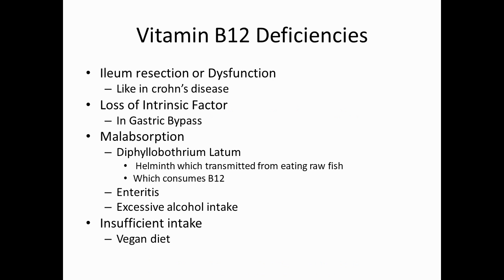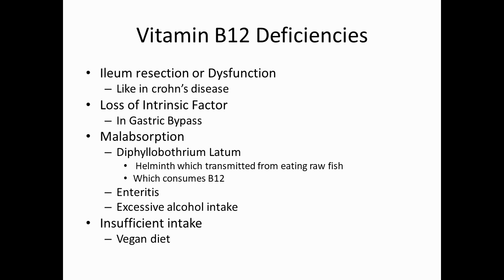So in what other ways can we develop vitamin B12 deficiency? Ileum resection and dysfunction, like in Crohn's disease. In Crohn's disease there will be ulceration of the intestine, so we cannot absorb vitamin B12 in our body. Loss of intrinsic factor, like we can see in gastric bypass, because in gastric bypass we cut down part of the stomach, so we cannot secrete intrinsic factor.